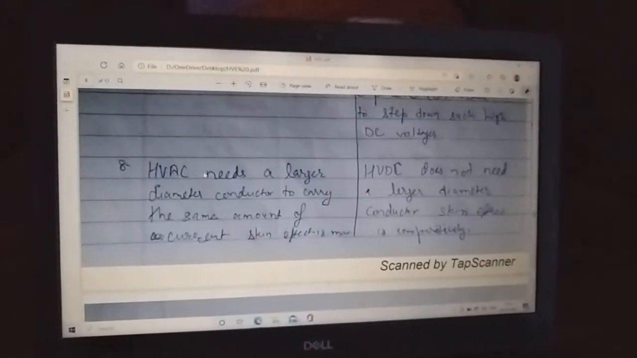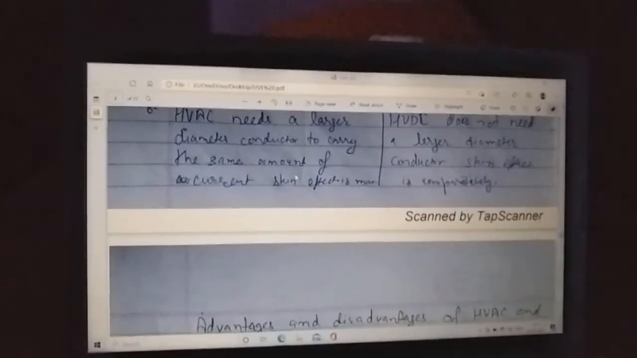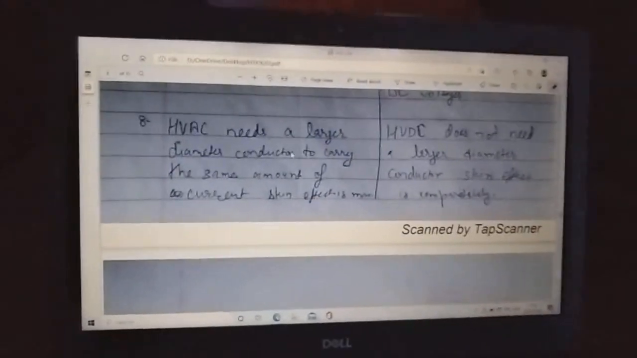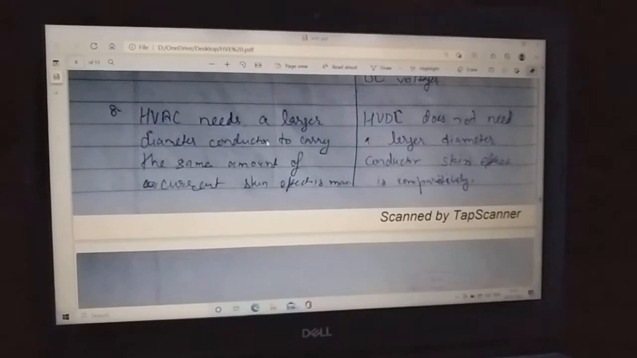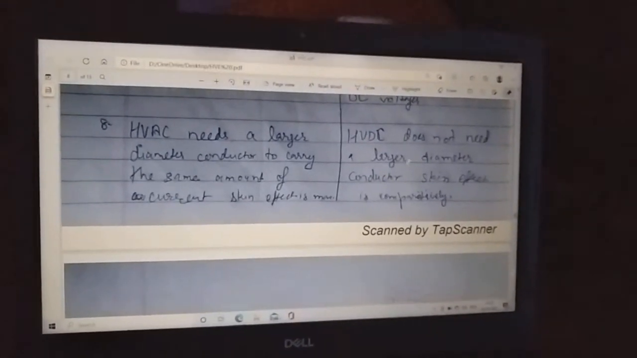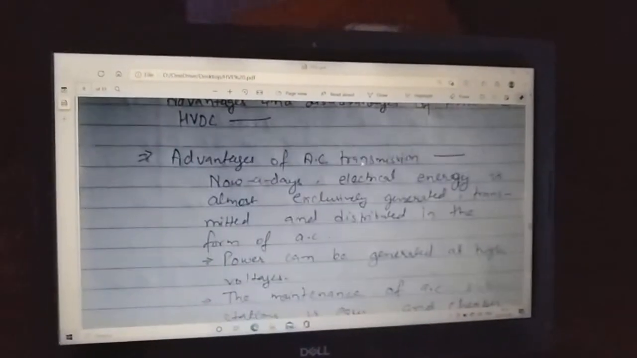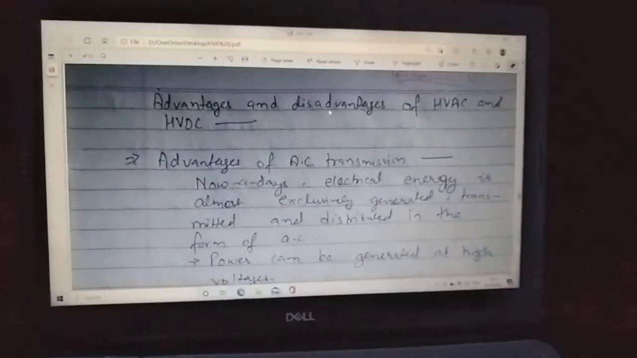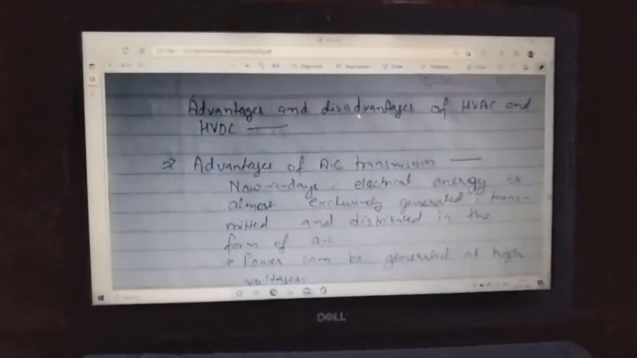And if we talk about HVAC, it needs a larger diameter conductor to carry the same amount of current because skin effect is more, but in the case of HVDC it does not need a larger diameter conductor. Here skin effect is comparatively very less. And now we will see the advantages and disadvantages of HVAC and HVDC.